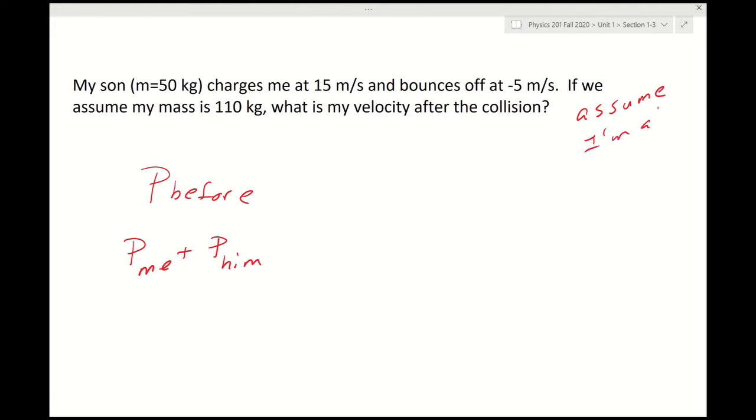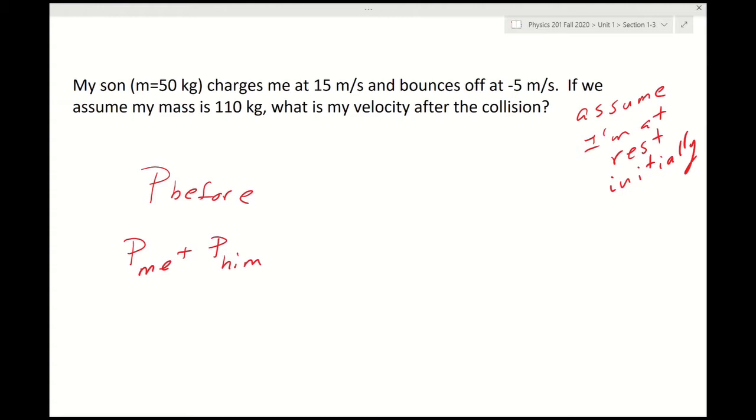and this is one of those things you will have to make that assumption simply because there's no information to tell you otherwise. If you didn't assume that on a test, for example, you'd kind of be stuck. You might make the assumption anyhow by saying my momentum was zero. Normally, I would expect you just to say assume that I'm at rest and leave it at that. So my momentum is going to be mv, which is zero.